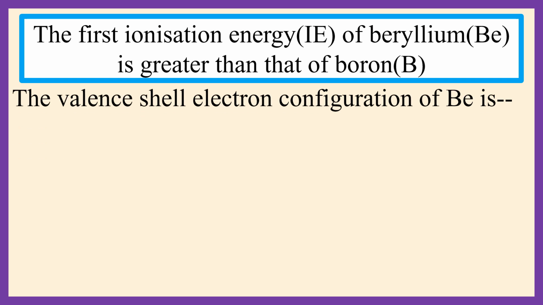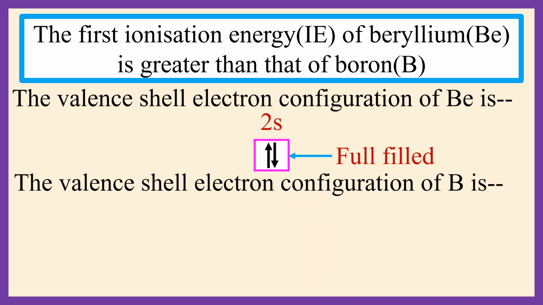The valence shell electron configuration of beryllium is 2s2. The outermost subshell is 2s, which is fulfilled, so its stability is high.